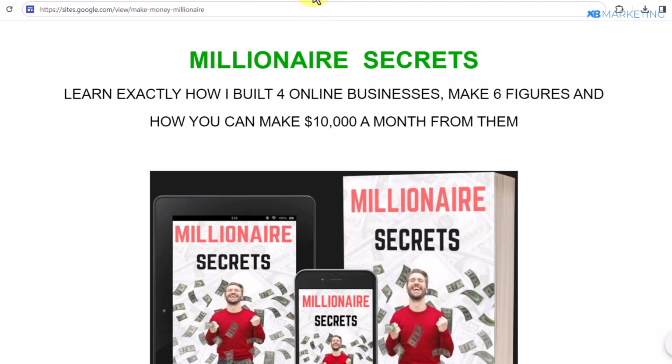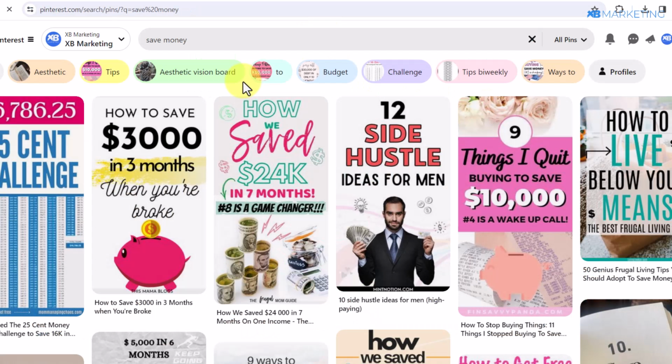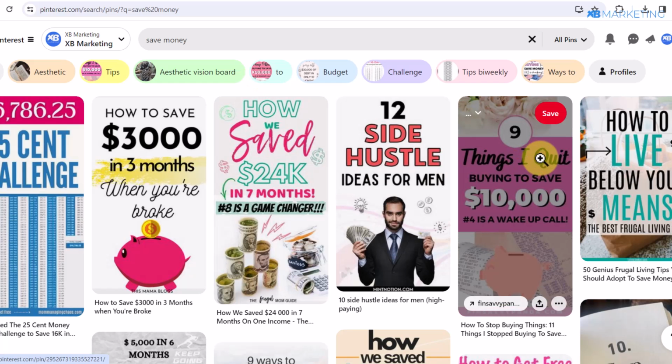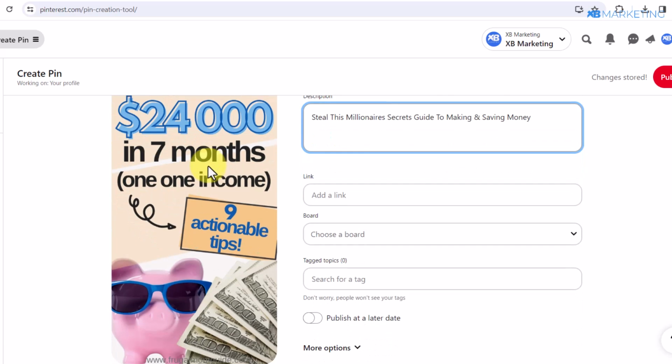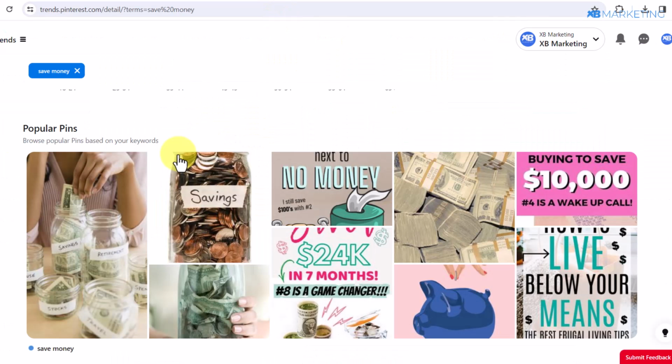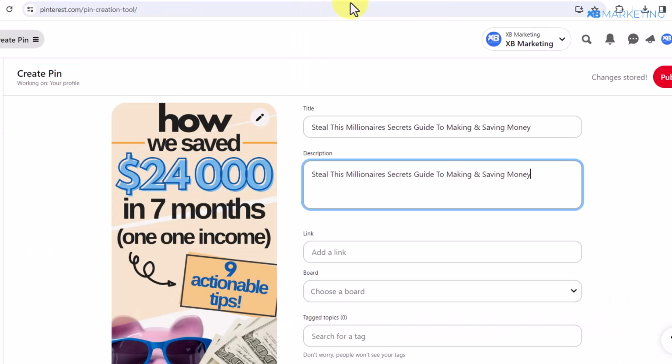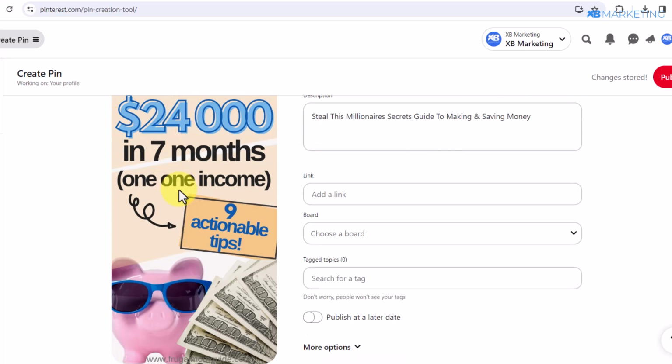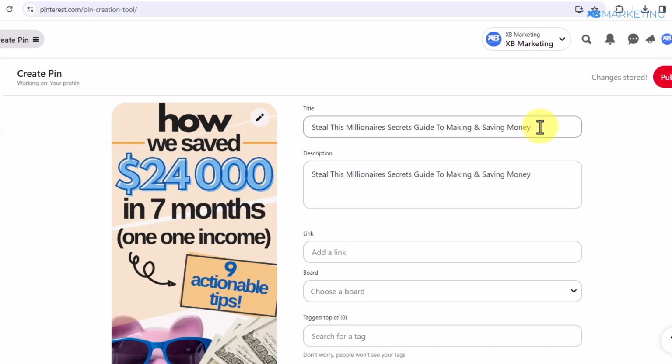So this is a very simple strategy, or you can simply download these pins and re-upload them and give these people credit. So once you either create your own pin using canva.com, or you decide to copy other people's pins, make sure to give them credit as well. All right, whichever one you decide to go with is absolutely fine. Then make sure to upload the pin and type in a very captivating title like this: Steal This Millionaire's Secret Guide to Making and Saving Money.